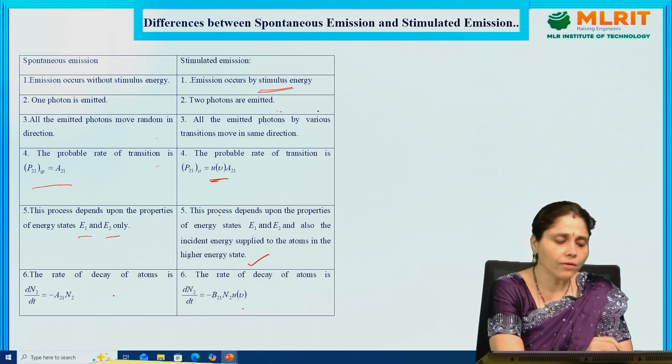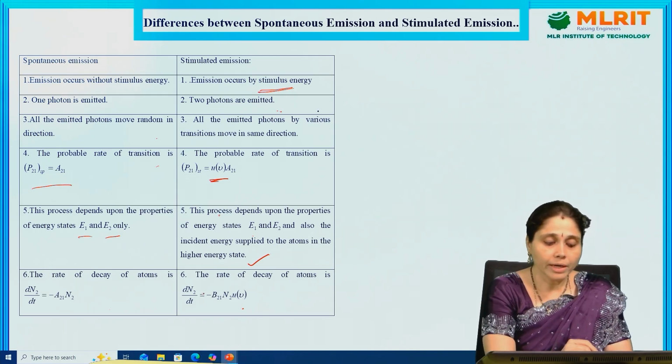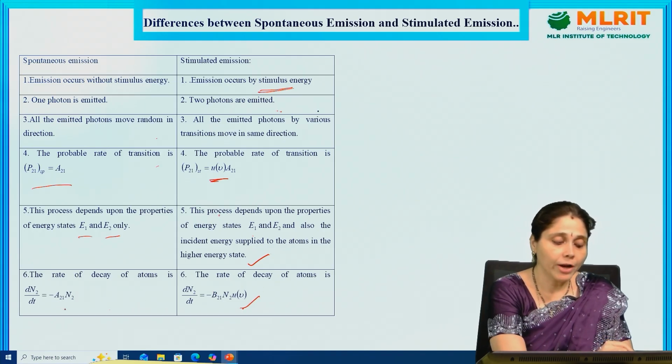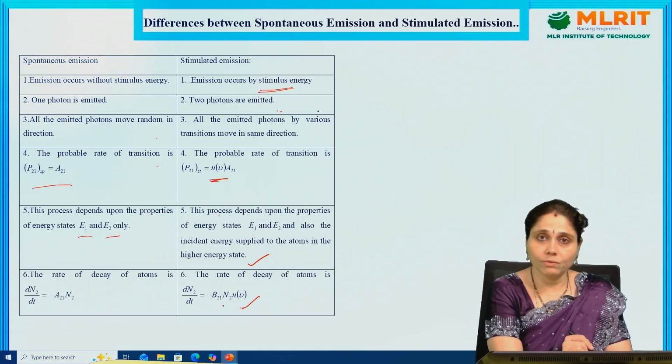The rate of decay of atoms is dN2 by dt equals minus A21 N2 for spontaneous emission, and dN2 by dt equals minus B21 N2 U of nu for stimulated emission. Here A21 and B21 are called Einstein coefficients, which we will learn later. N2 is the number of atoms in the excited state, and U of nu is the energy density.